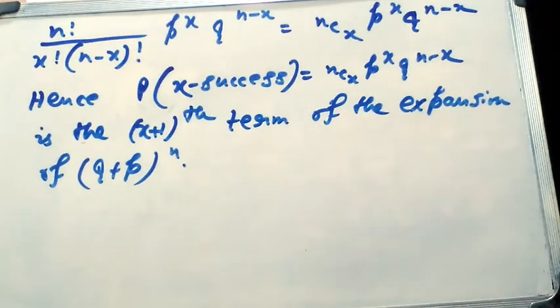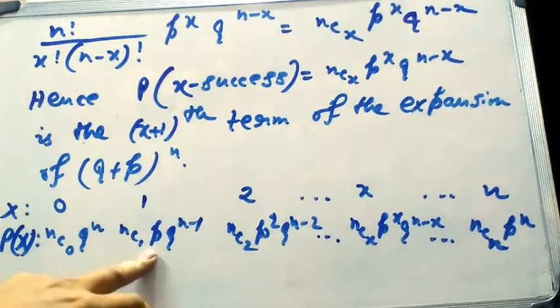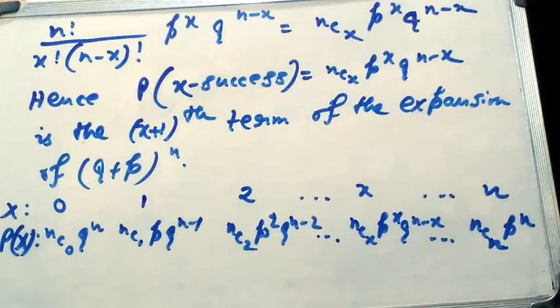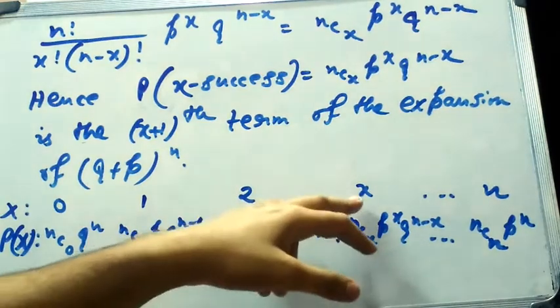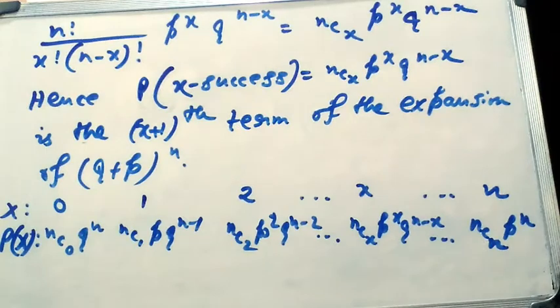Hence the distribution can be written as follows: when x is equal to 0, it becomes nC0 q to the power n. When x is equal to 1, it becomes nC1 p to the power 1 into q to the power n minus 1. When x is equal to 2, it becomes nC2 p squared q to the power n minus 2. When the random variable is equal to x, then nCx p to the power x into q to the power n minus x.